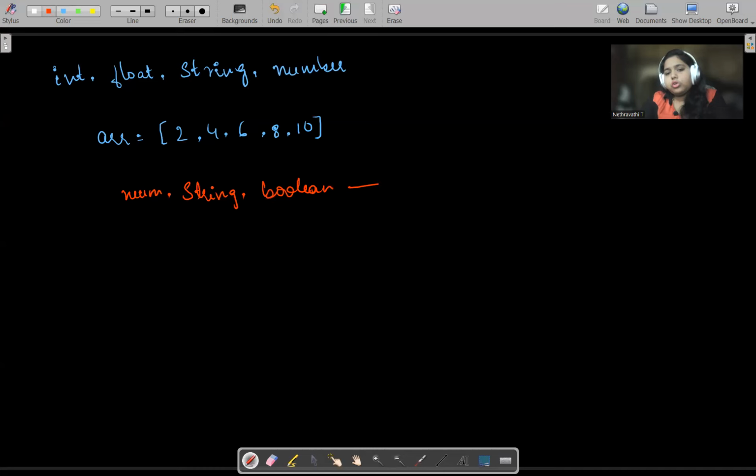Can we store all this data in one container? Can anyone tell yes or no? Please reply on the chat. Can we store all these data types in one container? And the answer is yes, we can store it. And that container is called an object.